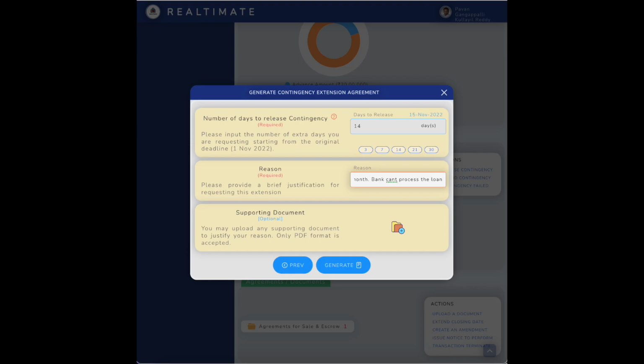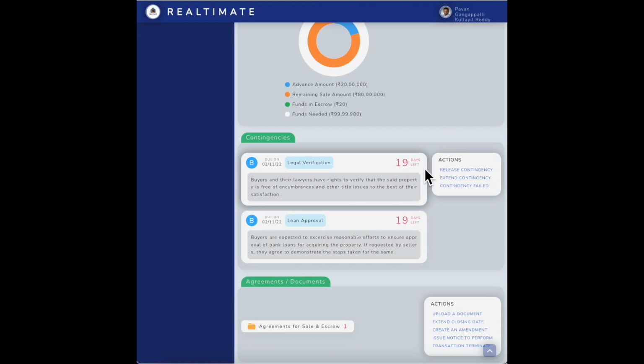Okay, and you can attach supporting documentation. And when I click generate, there will be a contingency extension agreement that will need to be signed by both the buyer and the seller. Okay, so it can't be just signed by the buyer. The seller will also need to sign off. At that point, this will change to 19 or whatever the timeline plus 14 days because that's what was requested. Okay, but I'm not going to do that because eventually I want to release the contingency. If I extend the contingency, then it won't let me release it until it's signed. So the other option is contingency failed.